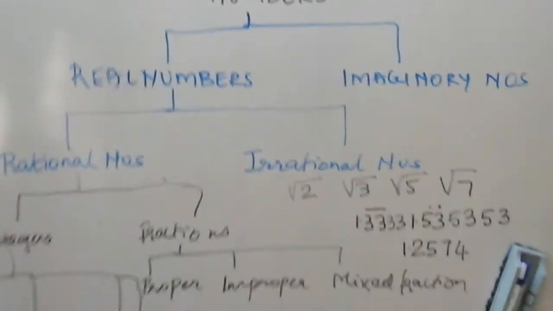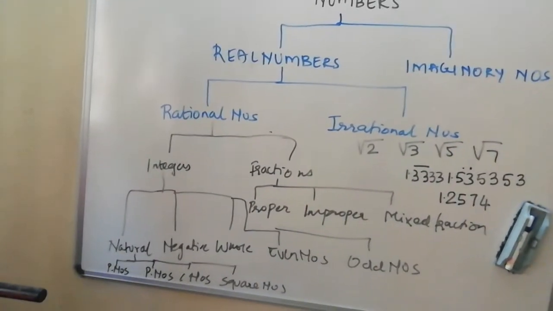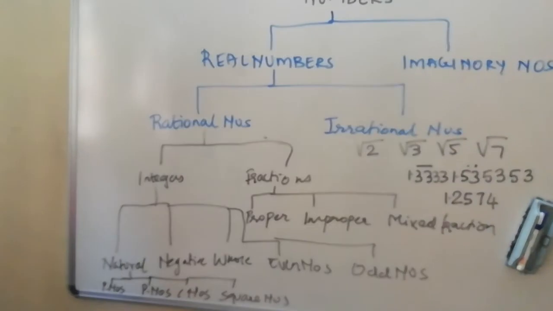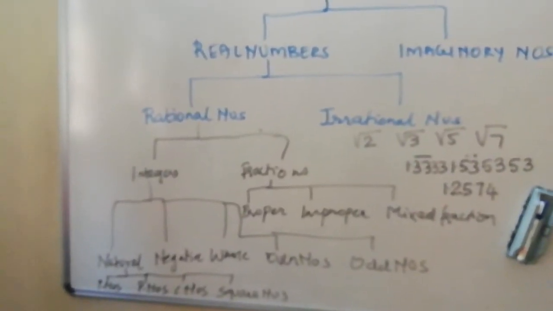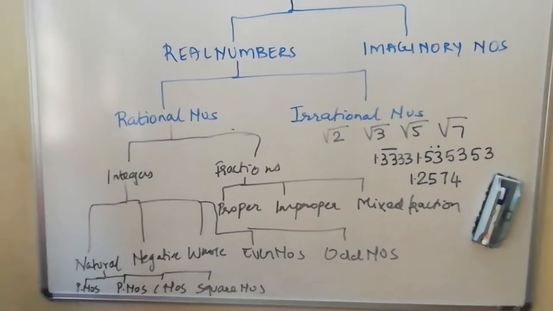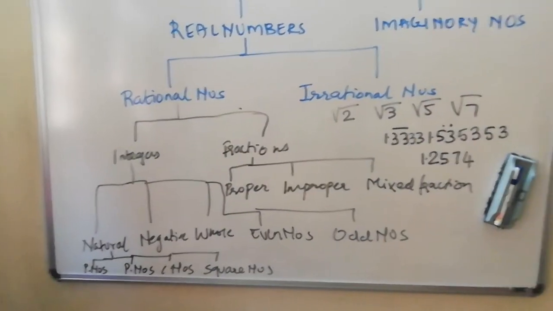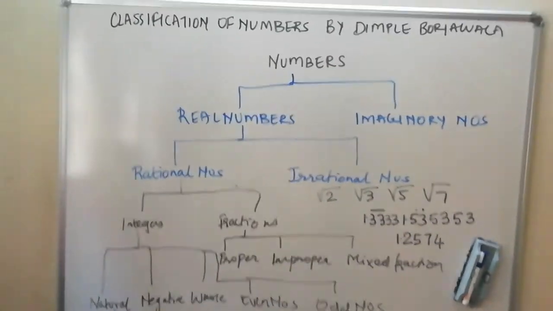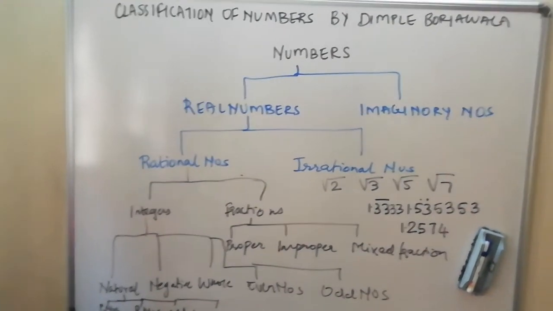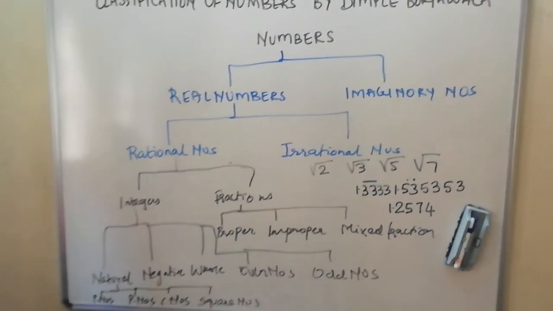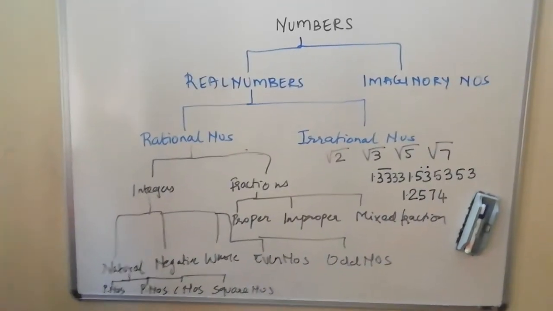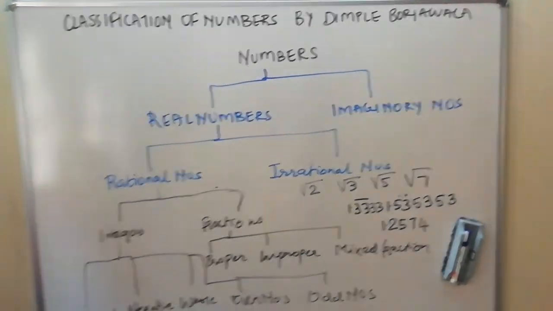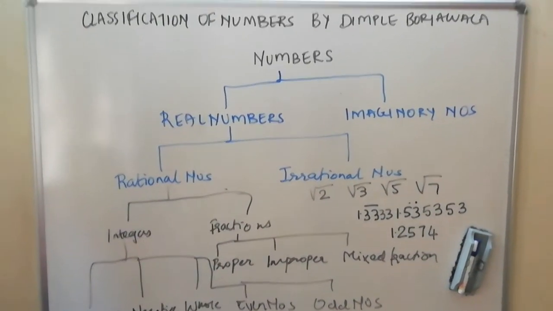So I hope I am very clear. In this we have learned real numbers, rational numbers, irrational numbers, integers, natural numbers, fractions, we know what decimals are, we know what square numbers are. So I hope this graph is a clear picture of the entire topic of numbers. You don't have to learn this chart by heart, you just have to understand the things and drill them into your head, and then the topic of numbers becomes very easy.